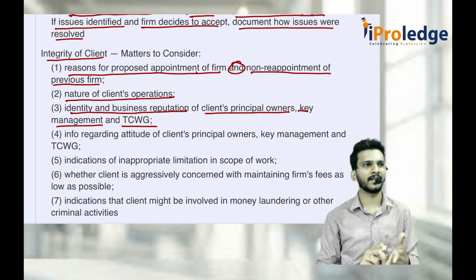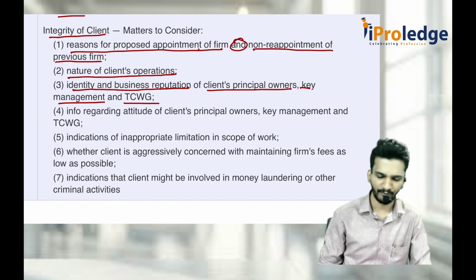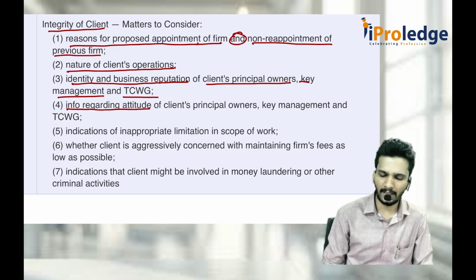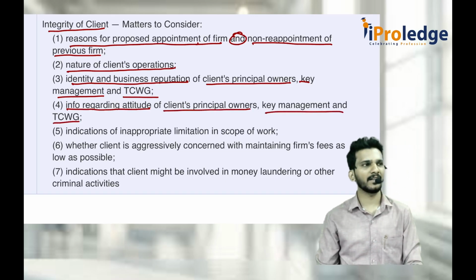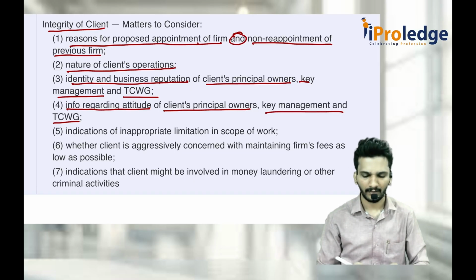Sir, they are very good, sir, they are honest people, they never cheat anybody, then that's okay, you can go and accept it. You consider integrity of the client with respect to that also. Again, information regarding attitude of clients, principal owners, key management and TCWG. Do they consider auditors as just normal people and tell you, okay, I don't care who you are, I'll throw the money, you do the work and get out? No, then don't try to rethink about acceptance of the client.